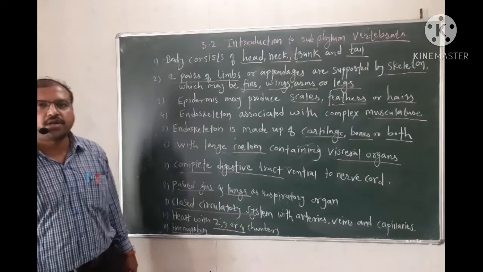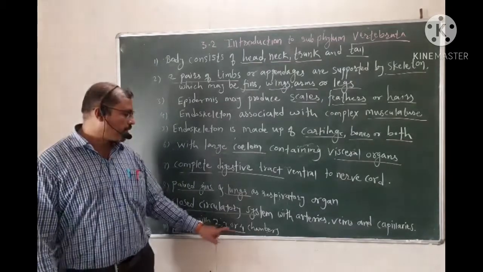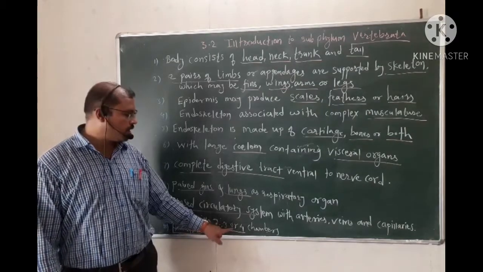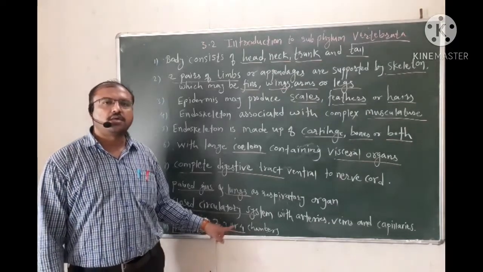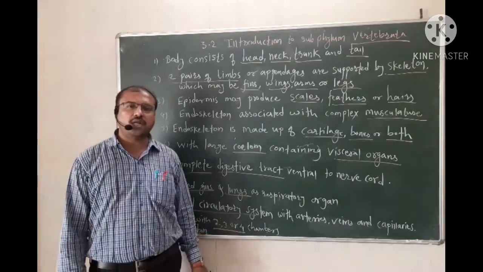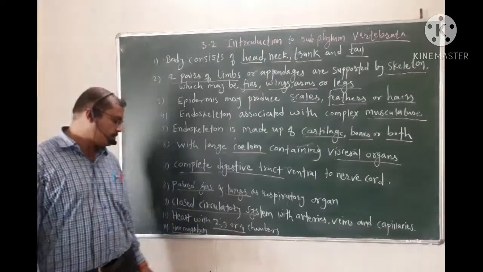So these are the different chambers or compartments of the heart in vertebrates. In Pisces, there is a 2-chambered heart. In amphibians, there is a 3-chambered heart. And in reptiles, aves and mammals, there is a 4-chambered heart.